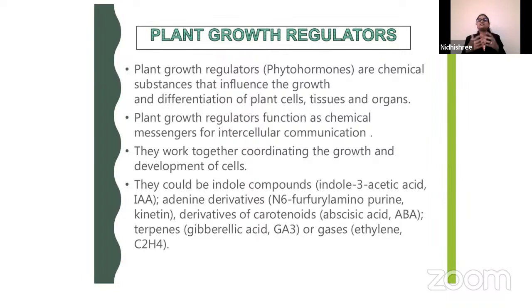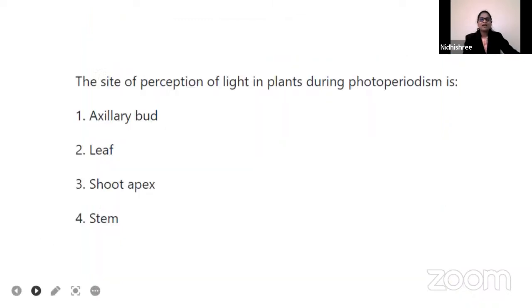Just as the nervous system passes signals in our body, here chemicals work as messengers. They work together coordinating the growth and development of cells. They could be indole compounds, indole 3 acetic acid IAA, adenine derivatives, or derivatives of carotenoids, abscisic acid, terpenes, gibberellic acid, or gases like ethylene. Remember, the gaseous phytohormone is ethylene. Okay, fine.